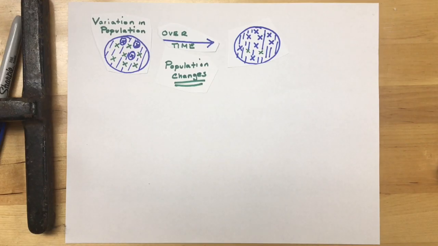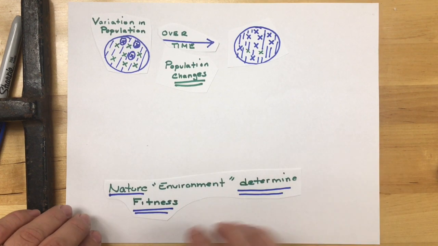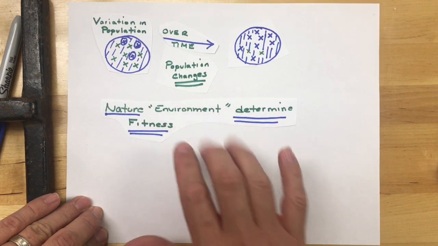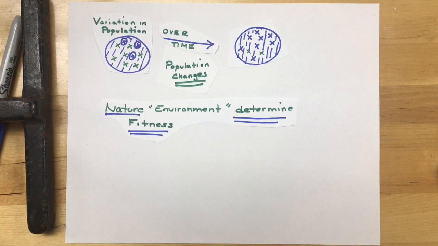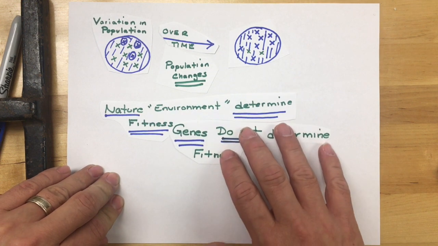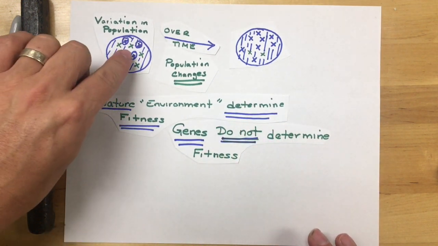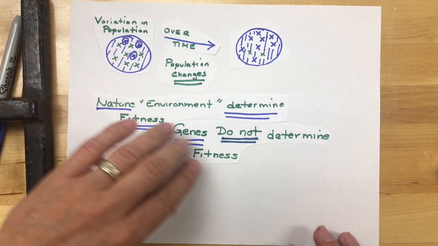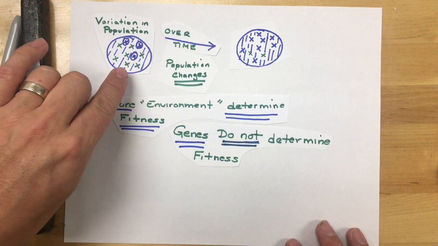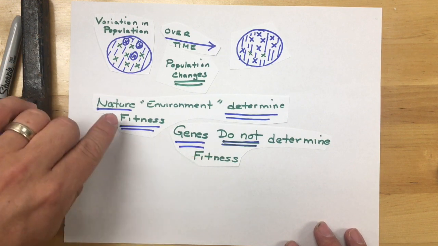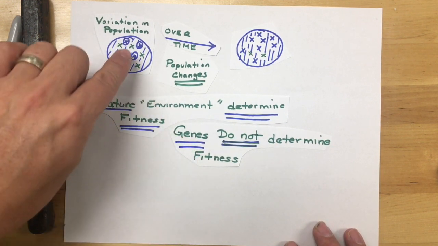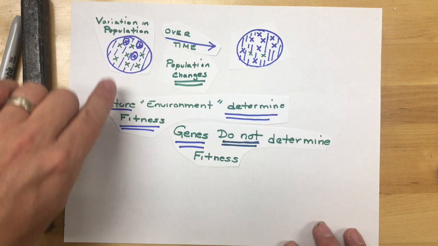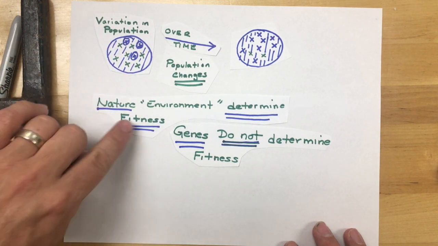Now, guys, what I want to make sure you understand is that the nature or the environment determine fitness. It's not the genes that determine fitness. Even though the X's are blue because they have genes that make them blue, that's not why they're fit. It's not because of their genes. It's because they happen to have a phenotype that gives them an advantage in this environment.